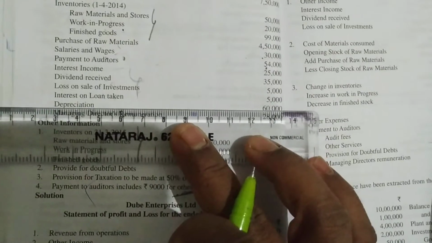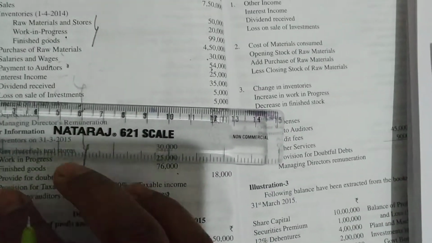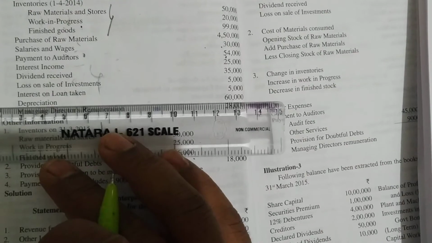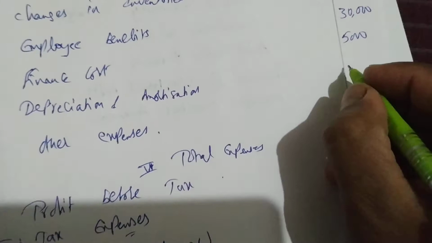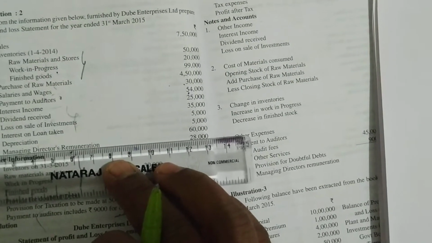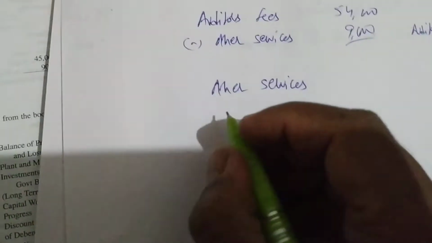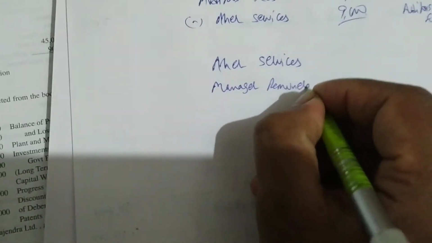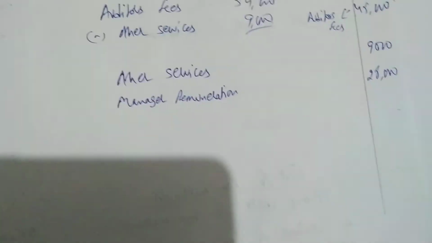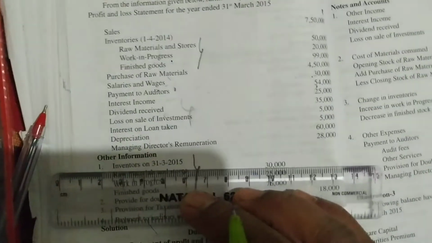Then after that, what we have? Interest on loan taken, finance cost. I have written 5,000. Next is what? Depreciation 60,000. Directly you can write. You will go to the format. Write depreciation and amortization. In front of that, you write directly 60,000. Okay. After that, what do you have? Manager remuneration. You can write directly manager remuneration under other expenses. Remuneration is nothing but salary. Not frequently, once you are paying, that's why it's called remuneration. 28,000. Okay, so done.